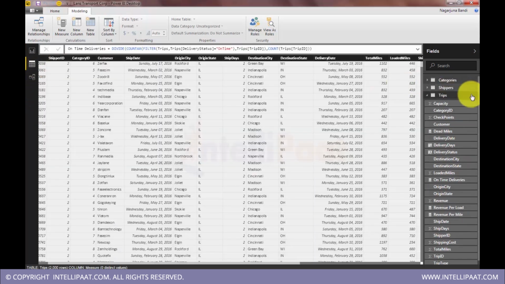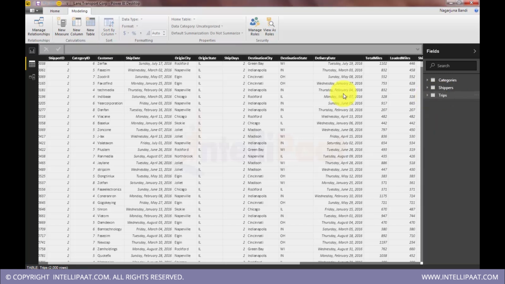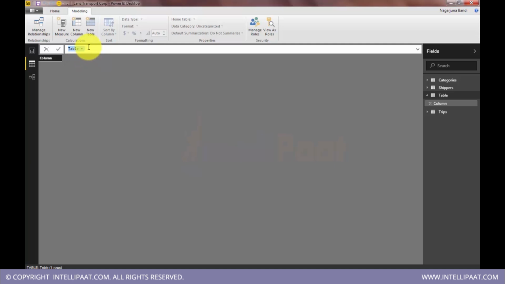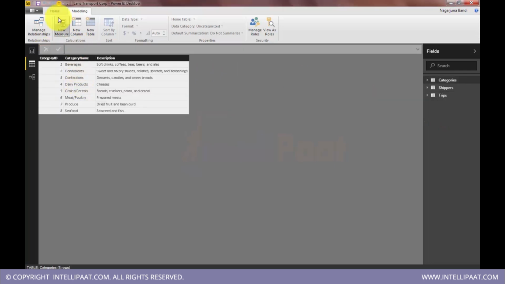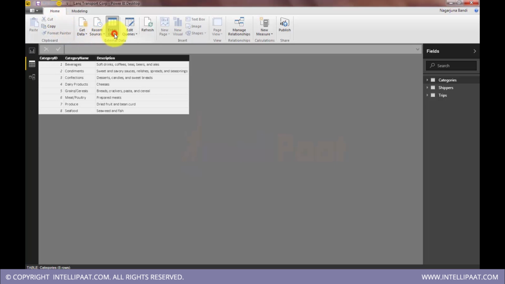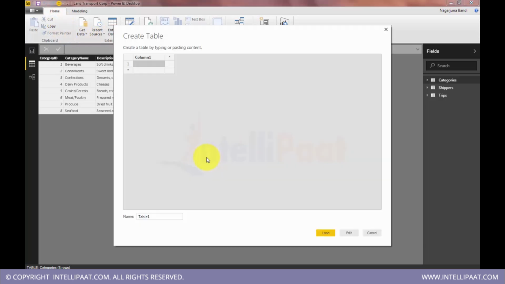For that, I would need a reference table. So far we saw how to create a column, how to create a measure. Now we'll create a table. Let's see how we create a table. You'll shortly understand why I am creating this table. Maybe not in this way. I'll create it in an easier way: Enter data. I can keep entering data here. If I have data already in an Excel sheet, I can simply copy and paste here. It's as simple as that.